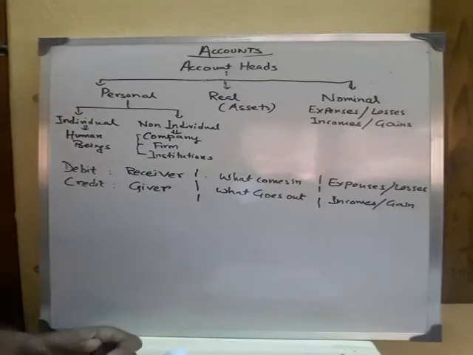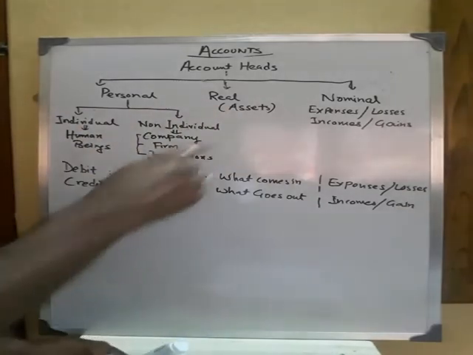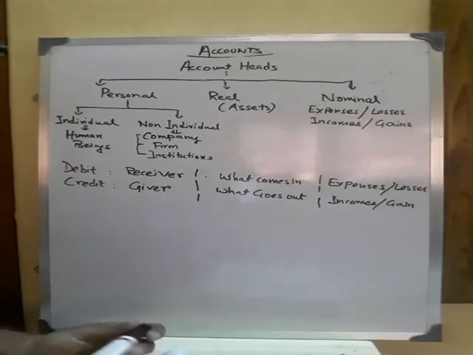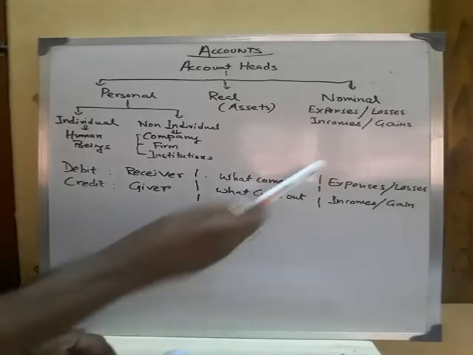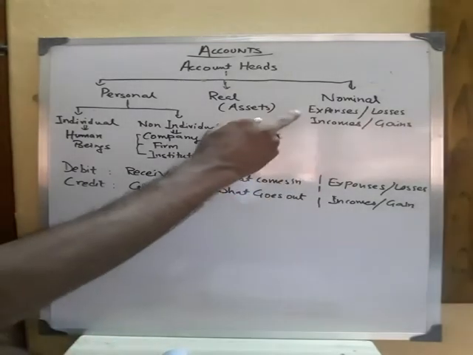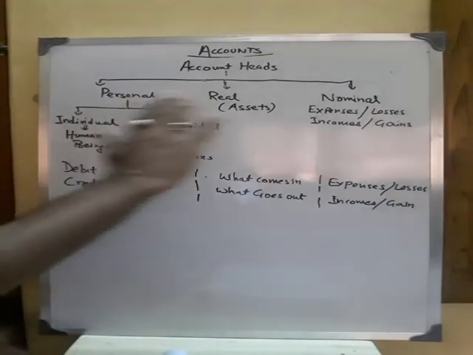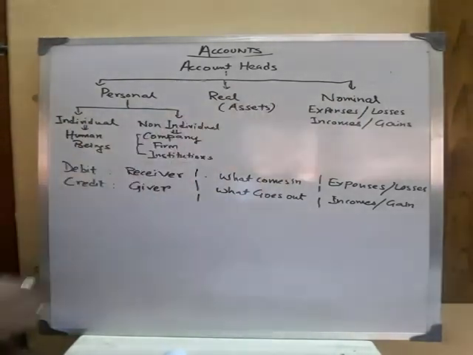Now let's move to the second category. It is real account. Real accounts are all related to assets. That is, assets, as you know, the company buys the materials which are required for operations, that is for productions and operations. Those are called assets. Next we come to the nominal account. As I told, nominal accounts are related to expenses and losses as well as incomes and gains. So these are the main 3 categories: personal, real and nominal.